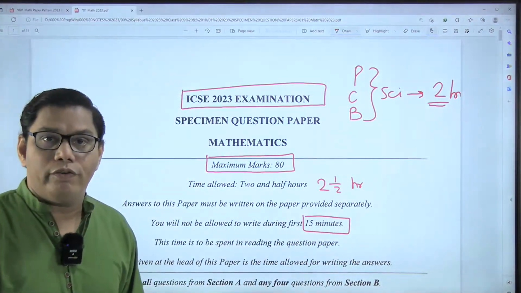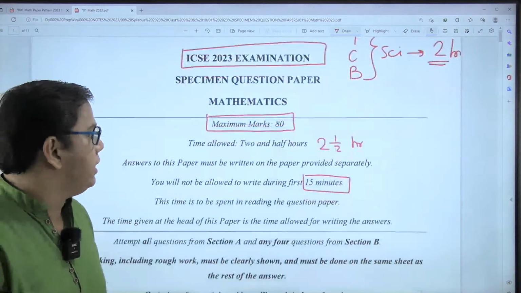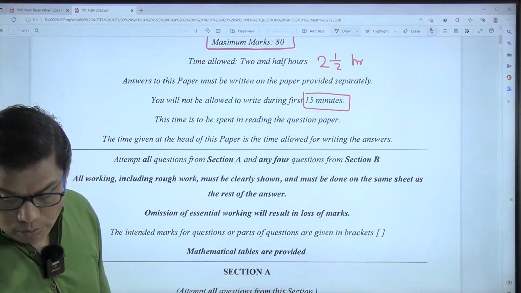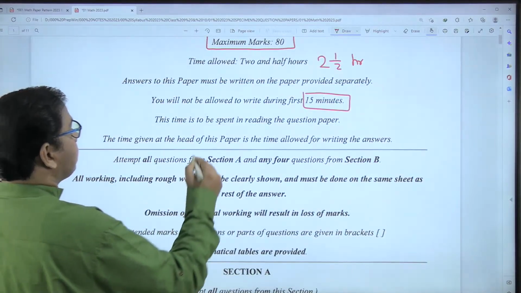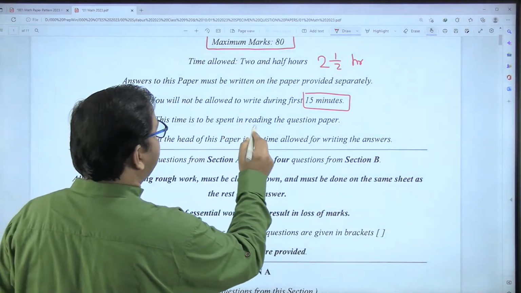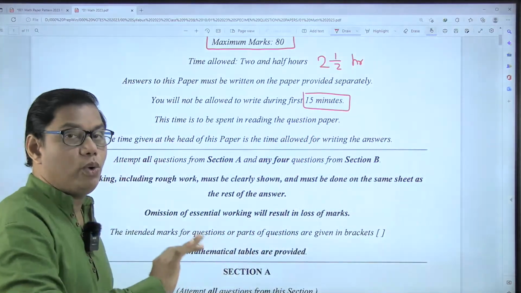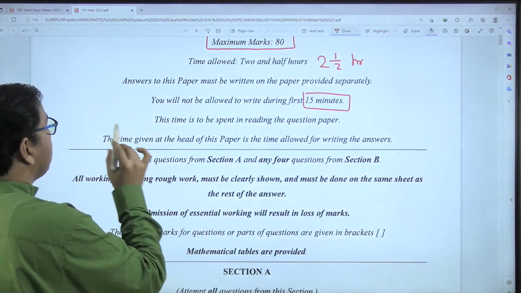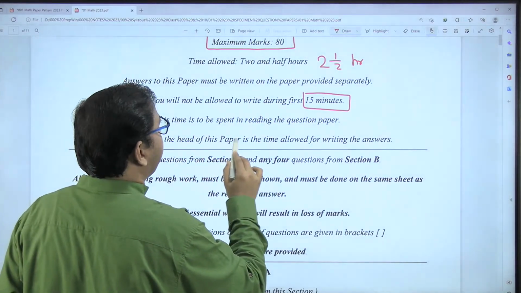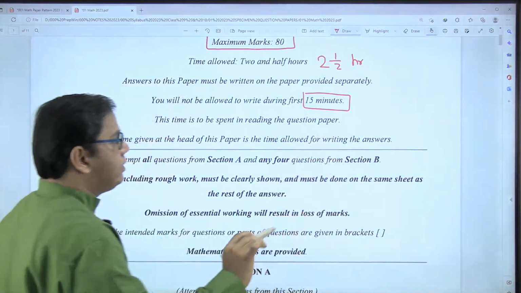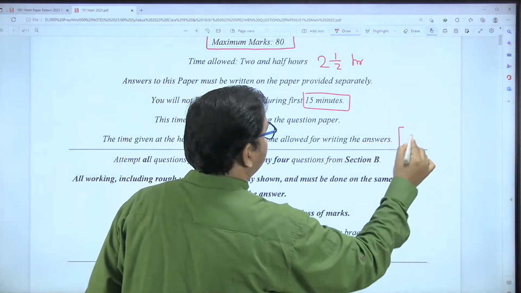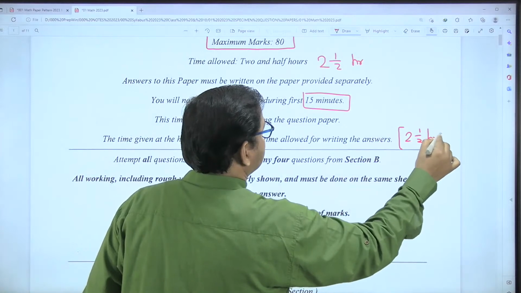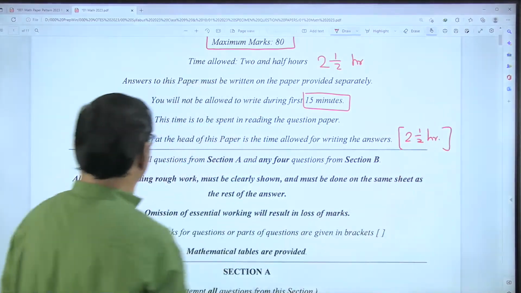So here comes the 15 minutes, which is the reading time. This time is to be spent in reading the question paper. You are not allowed to write during this 15 minutes. The time given at the head of this paper is the time allowed for writing the answer, which is 2.5 hours.